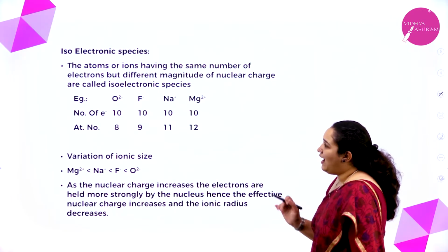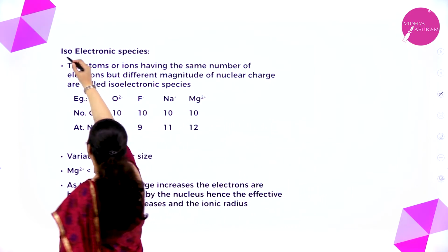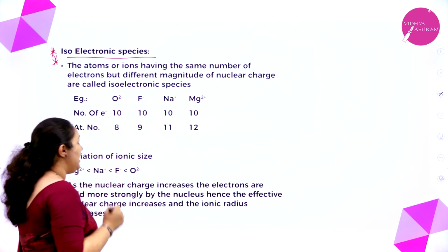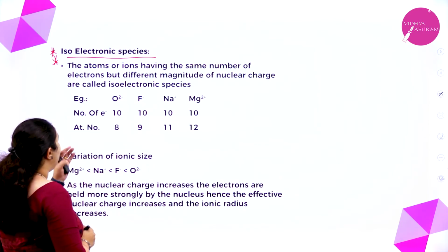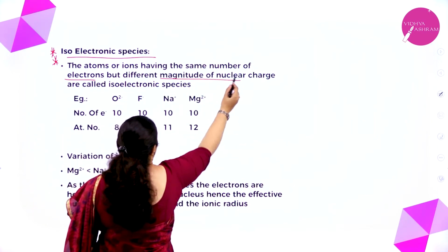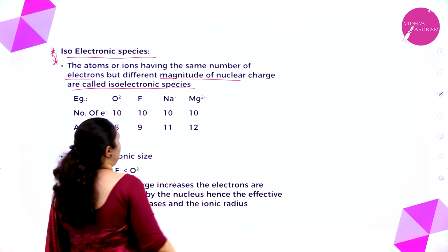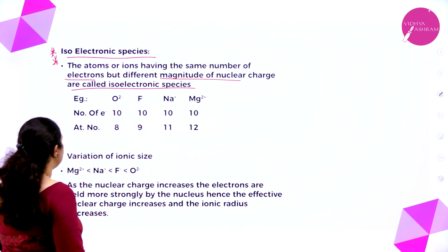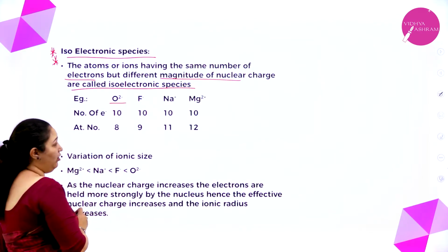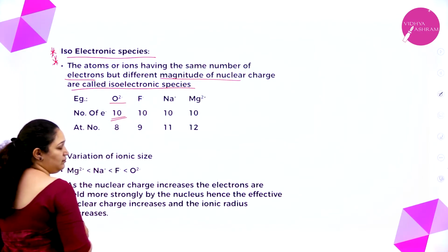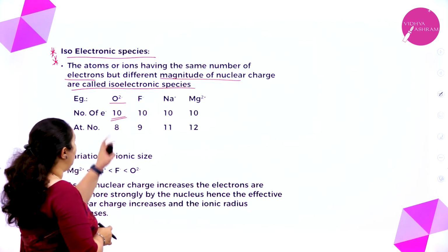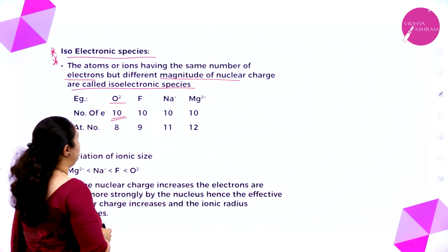Next we will see about isoelectronic species. Very, very important concept. Now what is isoelectronic species? The atoms or ions having the same number of electrons but different magnitude of nuclear charge are called isoelectronic species. Here you can see oxygen with 2 extra electrons, that is oxide ion. Number of electrons are 10, that is 8 electrons it already has, atomic number is 8, correct? Plus 2 extra electrons, it became 10.